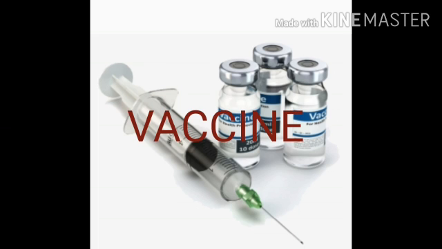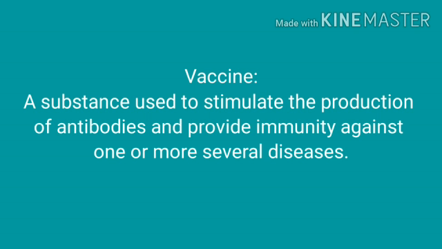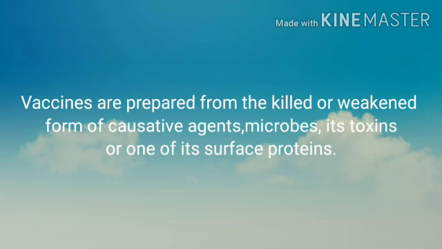Now let us see what vaccines are and how they work. A vaccine is a substance used to stimulate the production of antibodies and provide immunity against one or several diseases. That means when vaccines are injected, our body prepares itself to fight against diseases by recognizing the microbe which causes that particular disease. Vaccines are prepared from the killed or weakened form of causative agents, that is, microbes, its toxins, or one of its surface proteins.